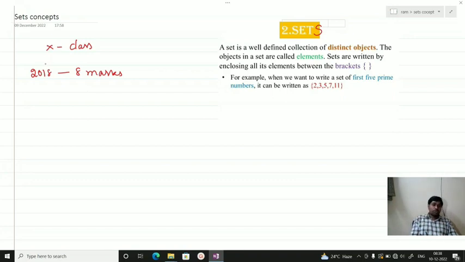The minimum, in 2016, was 4 marks. So I can say that a student